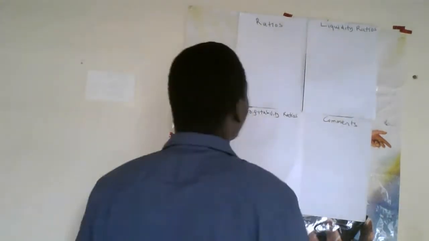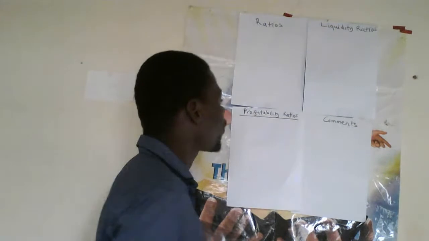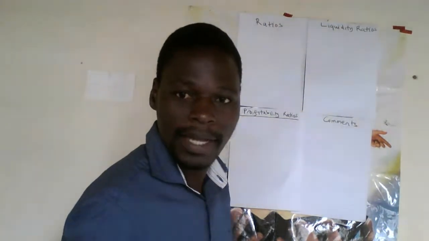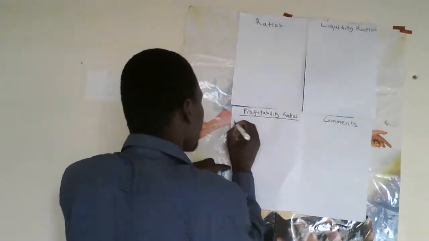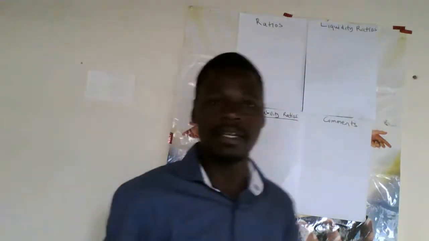Today we want to cover ratios, and the first one is profitability ratios. I think for the meantime today I'll just cover 3 profitability ratios.